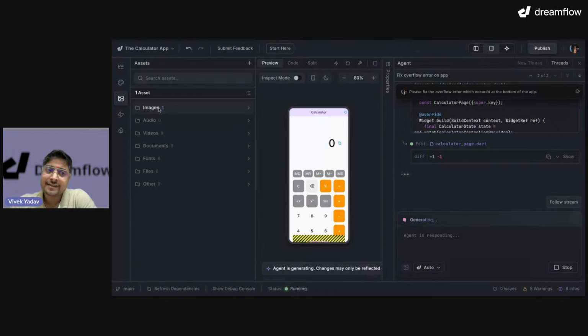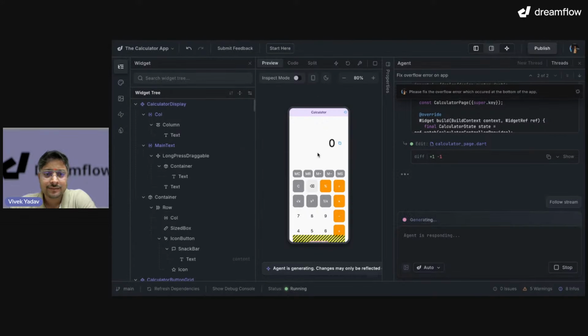We have assets. So if you want to upload any image, you can go into assets, click on it, and upload a file. We have the widget tree. Here we can click on it, and you have two options: you can add any of the widgets to the agent or edit right away over here.